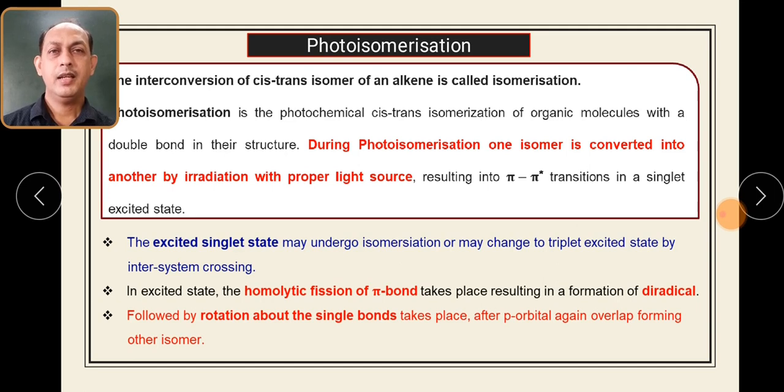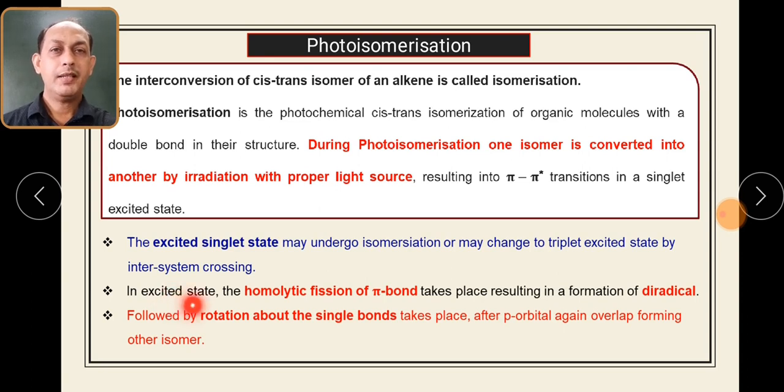The first step is that the singlet excited state is converted into the triplet excited state by intersystem crossing. Although this transition from singlet excited state to triplet excited state is forbidden, if they have the same energy levels, it can be carried out. We understood intersystem crossing in the Jablonski diagram.